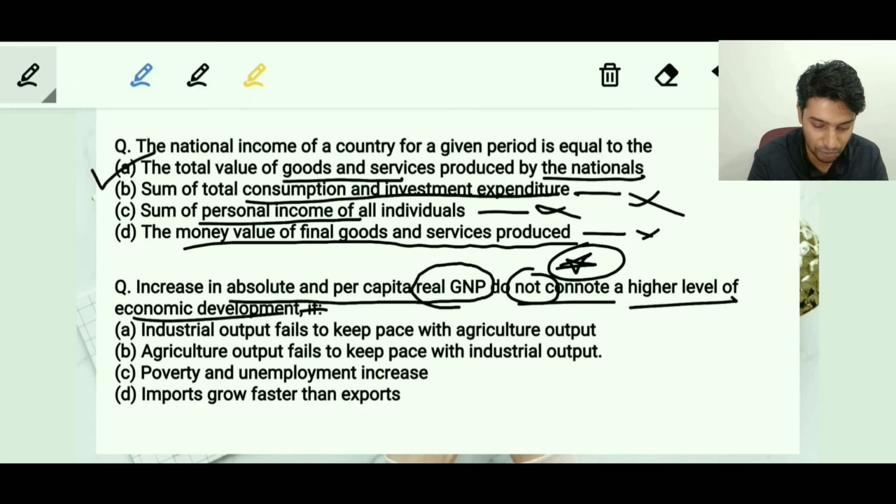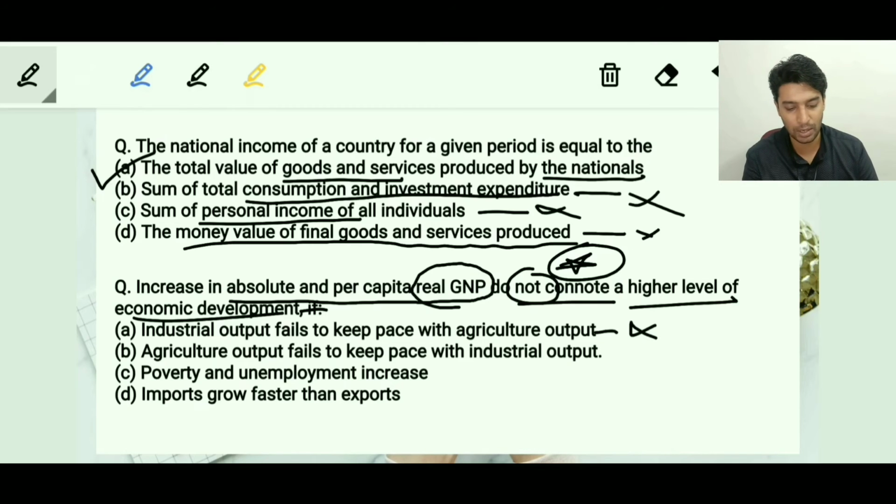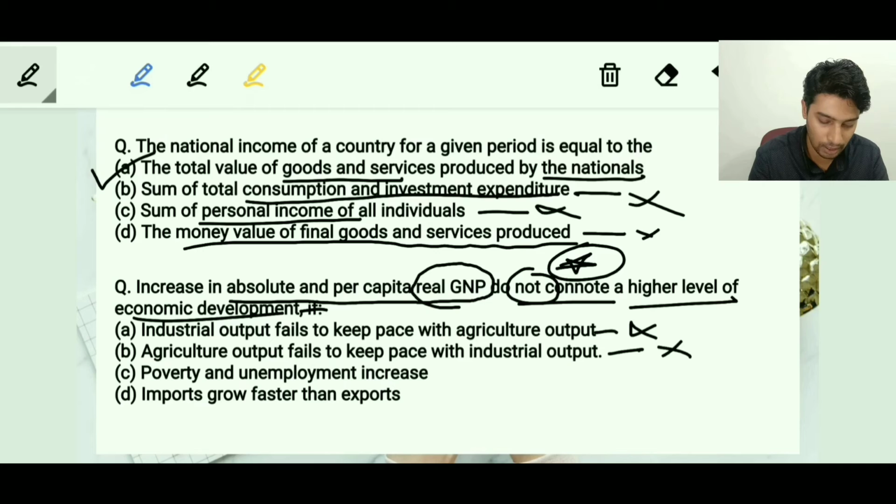If industrial output fails to keep pace with the agricultural output, this seems to be a superfluous option. The next is agriculture output fails to keep pace with industrial output. This itself seems to be wrong. You see, try to understand the mindset of the examiner. He has deliberately put both these options, and both these options are meant to be negated by the students. If you have read about this concept.